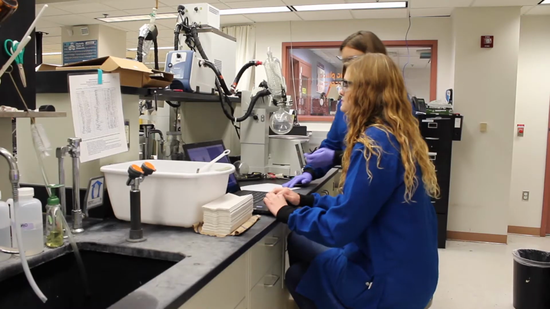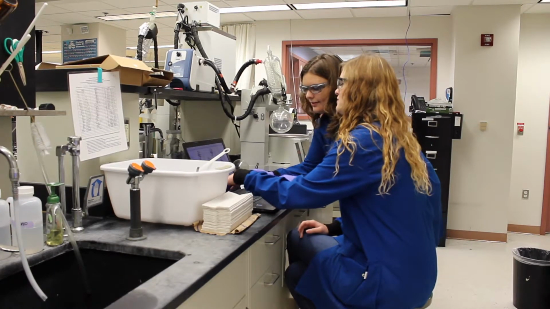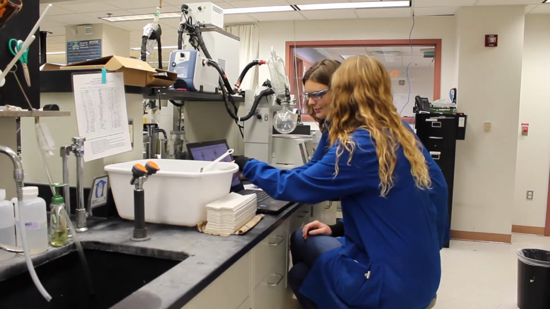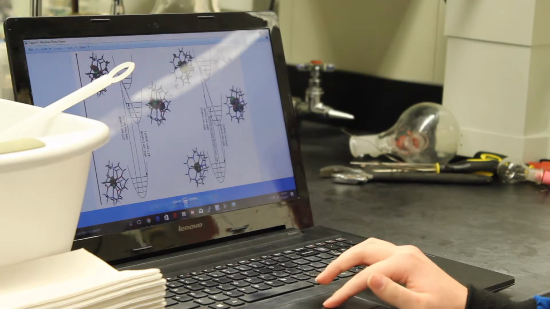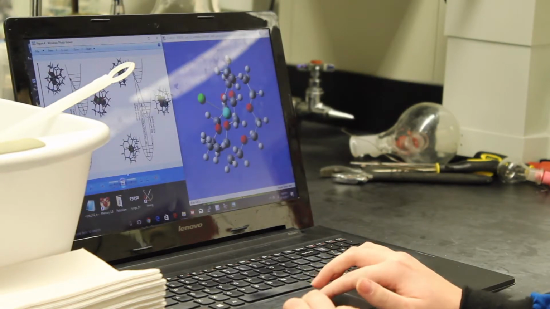Today we'll be talking about the paper that we just published. It was a super exciting computational study on a couple of europium cryptates that we work with daily in the lab. We were analyzing some of the luminescence properties that we've observed with these two cryptates, one of them being nitrogen donors and the other one being oxygen donors. The nitrogen donor cryptate actually exhibits bright yellow luminescence, and the oxygen donor cryptate only exhibits weak blue luminescence.